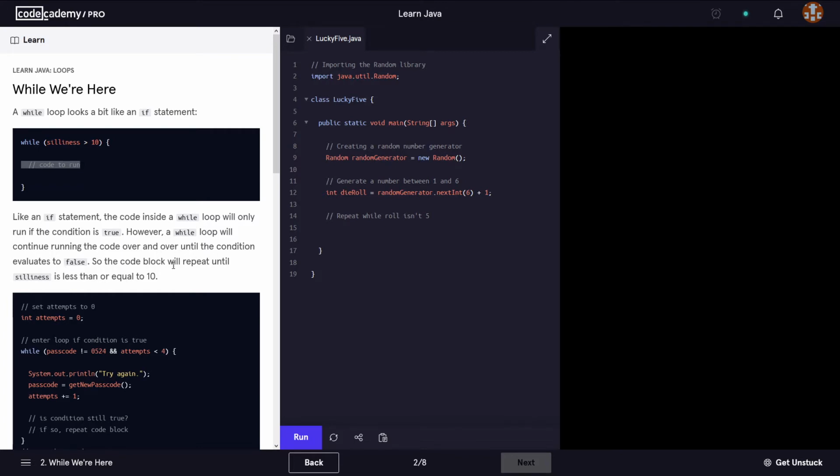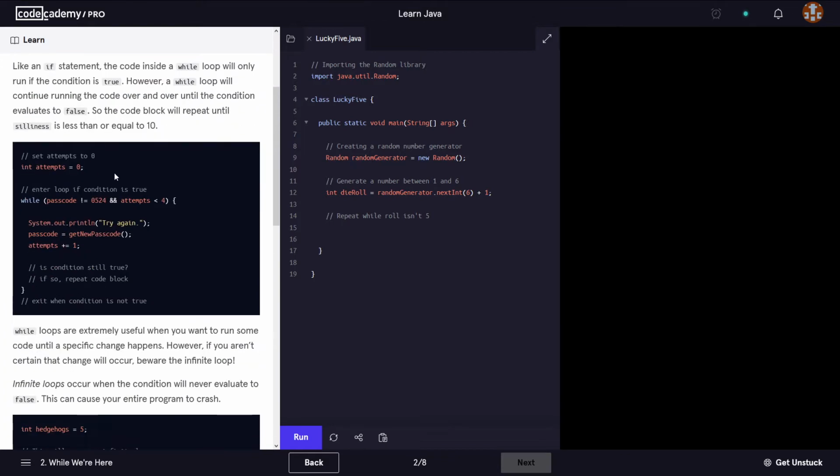So the code block will repeat until silliness is less than or equal to 10. It will run only until this one becomes less than, and it makes this whole expression evaluate to false, and that is when it will stop. Meanwhile, if this whole expression evaluates to true, the code inside will keep on running.